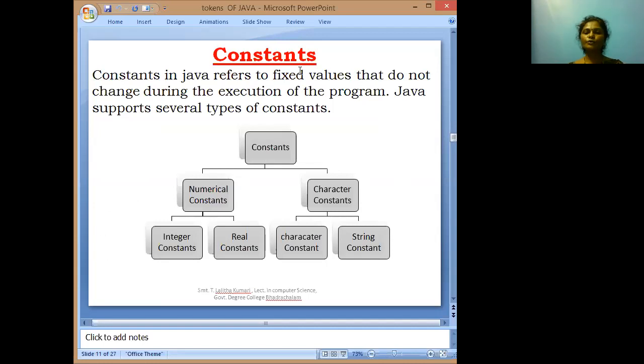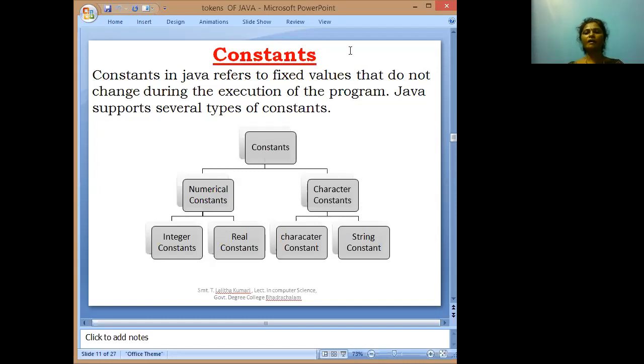Constants are of two types: numerical constants and character constants. These numerical constants are further divided into two types: integer constants and real constants. Character constants are further divided into two types: character constant and string constant.